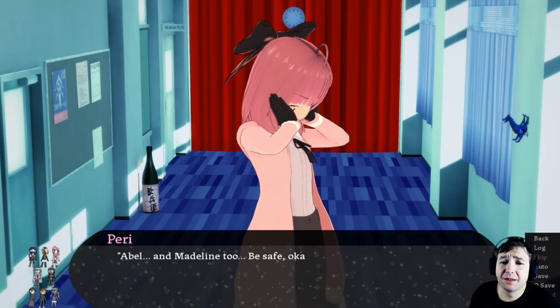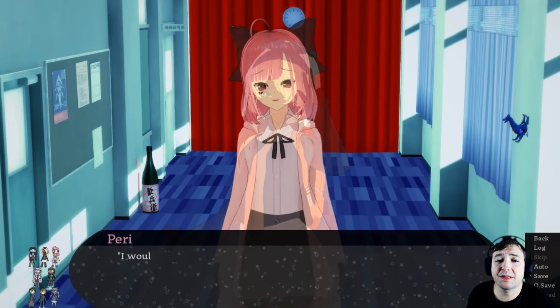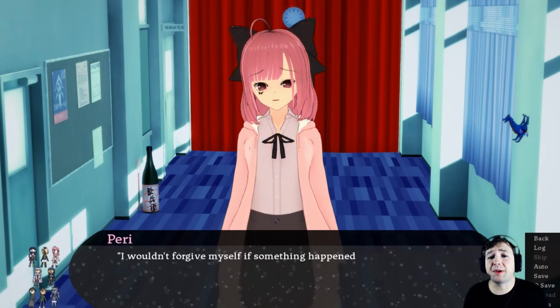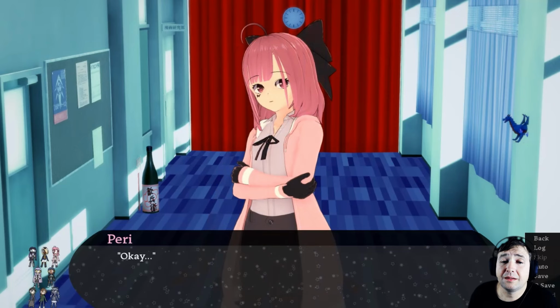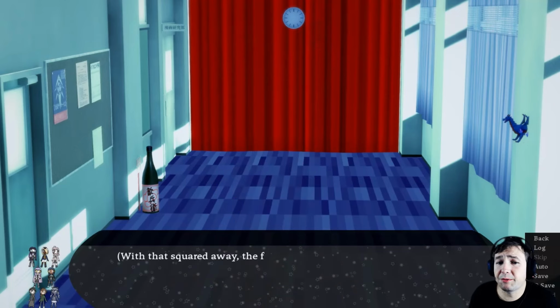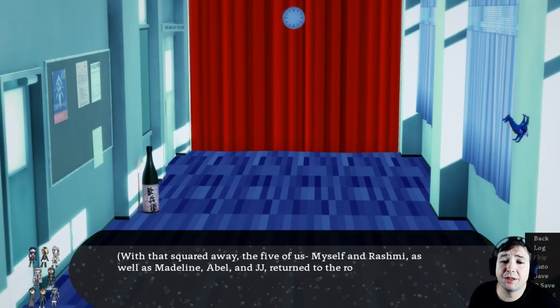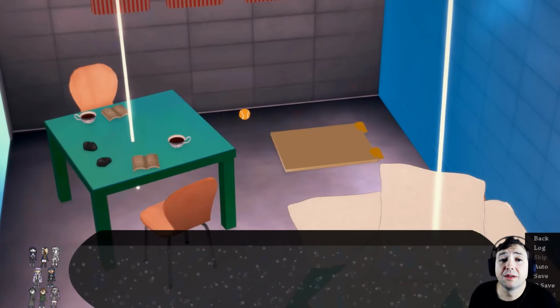Abel and Madeline too. Be safe, okay? Be careful. Oh, Perry, don't worry about us. I wouldn't forgive myself if something happened to you. We're just gonna do a puzzle, then come right back. You'll hardly even notice I'm gone. Okay. With that squared away, the 5 of us, myself and Rashmi, as well as Madeline, Abel, and JJ, returned to the room I woke up in.